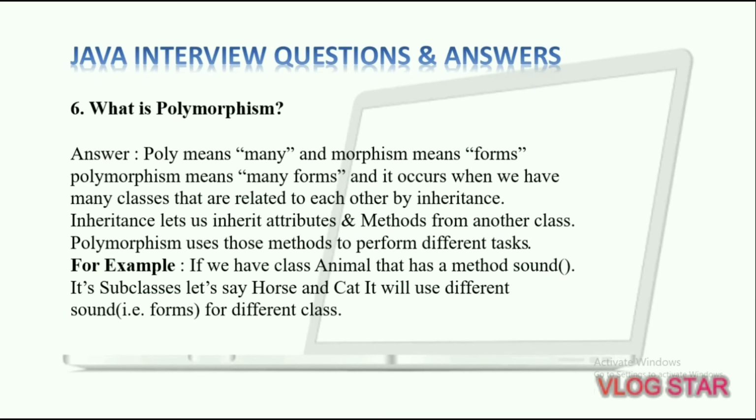For example, suppose here we have a class named animal, which is our superclass and which has a method sound. And we have 2 subclasses, that are horse and cat. So they will use different sounds, or we can say forms, for different classes. That is, horse will use its own sound, then cat will use its own sound, but both of them are going to use the method sound from our superclass, that is the animal class. So we are using different forms of that sound. So this is what we call polymorphism.